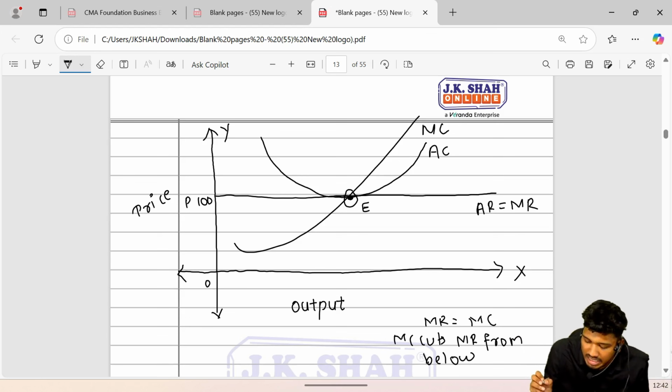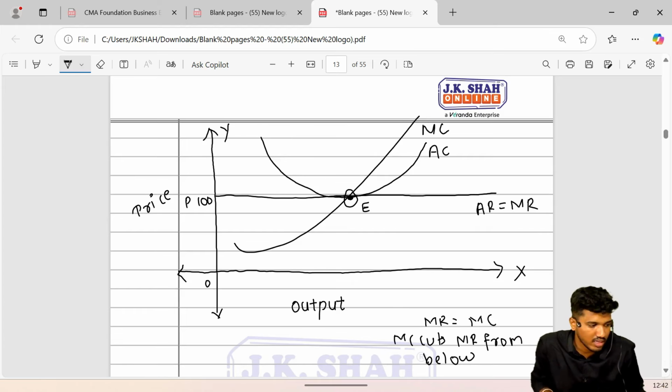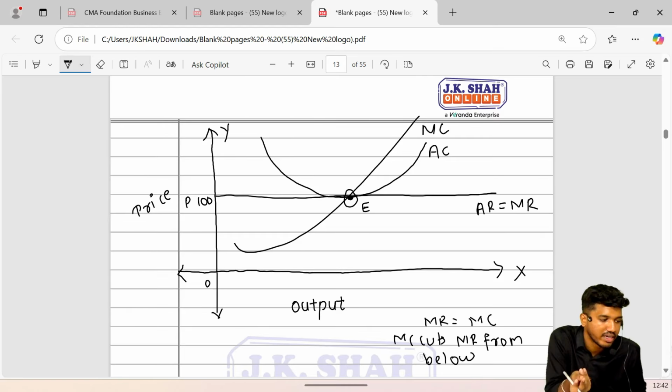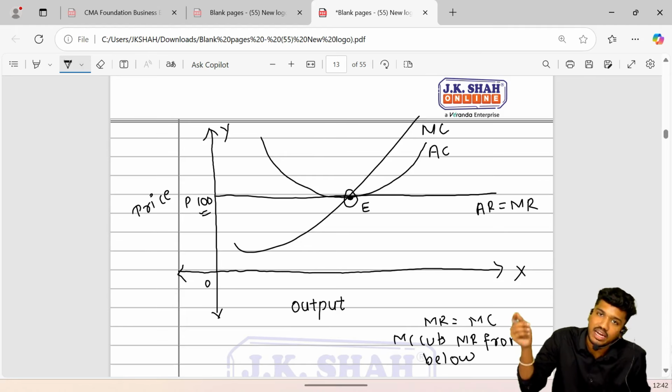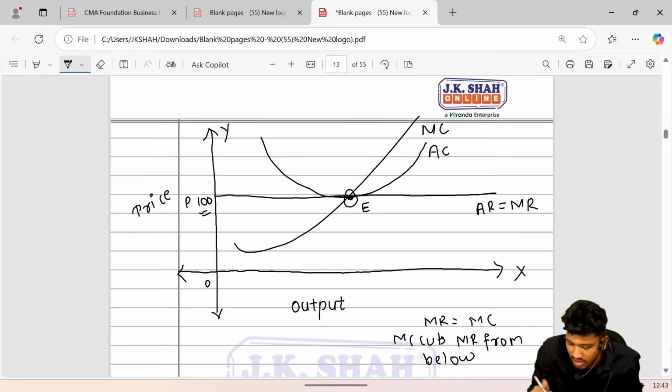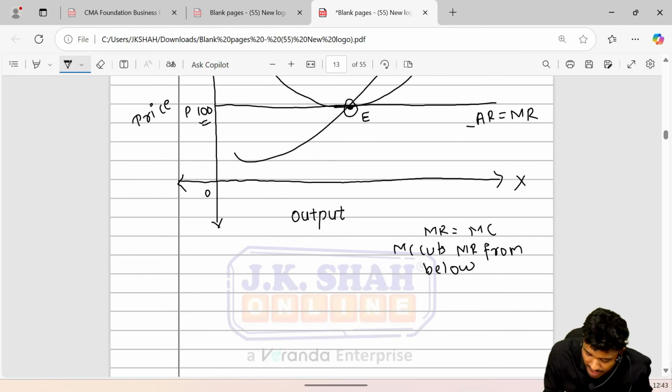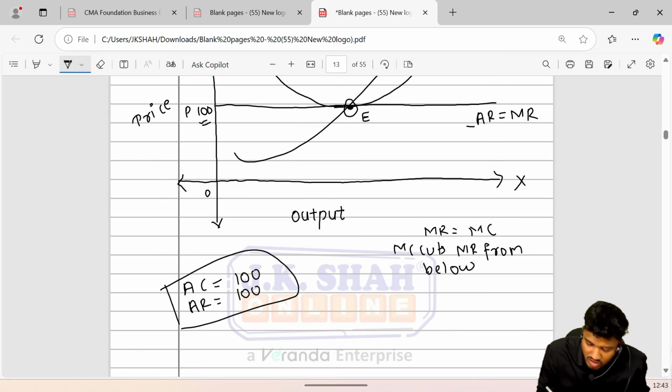Here the AR, the amount of money which came into my pocket, is 100, and AC, the amount of money which went from my pocket, is exactly the same. We consider this point for AC, and for AR also this point, so both are common. When my average cost is 100 and my average revenue is also 100, when both are equal, it is called no profit, no loss.